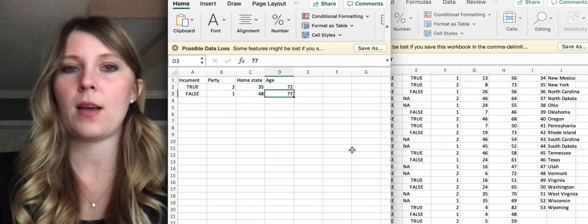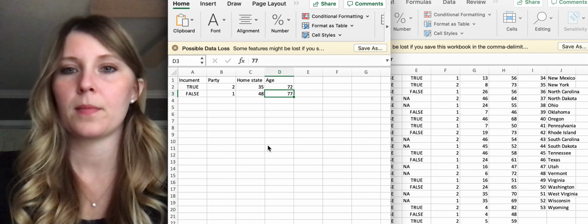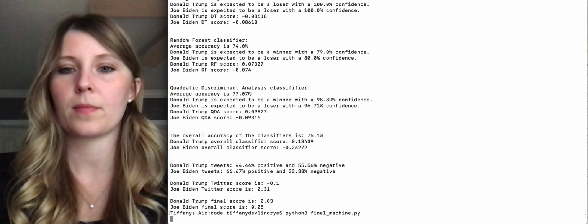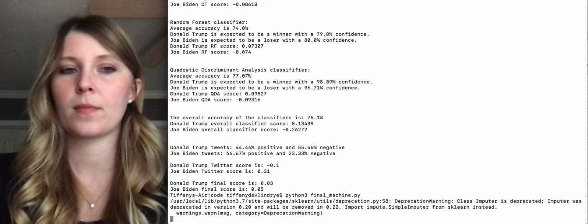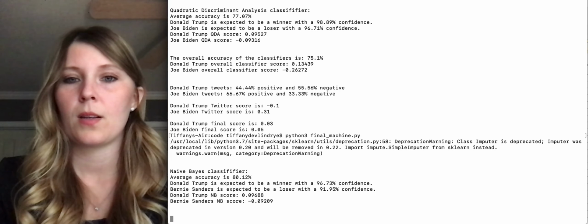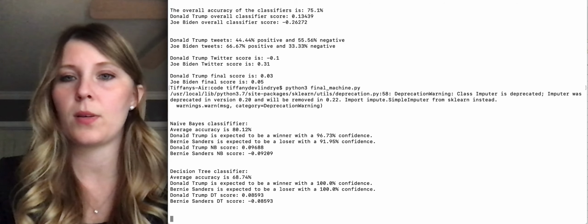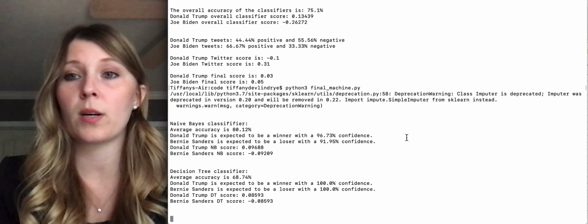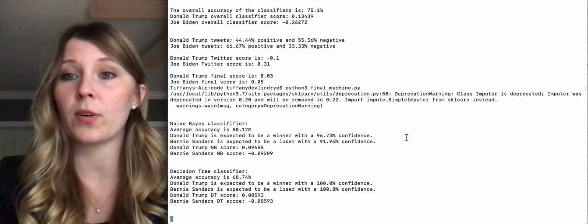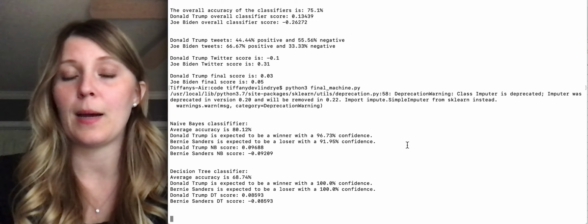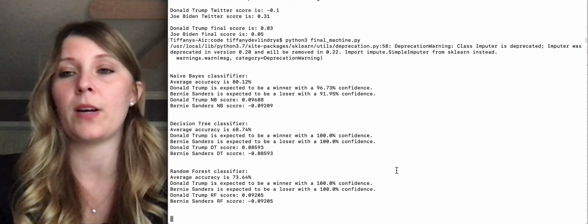So we will save that, and we will run this again. Okay, so here we go. We're getting actually pretty similar numbers to Joe Biden. They're very similar historically. They're only a year different from each other. They're both part of the Democratic Party, and their home states are different, but that isn't a very highly weighted feature.